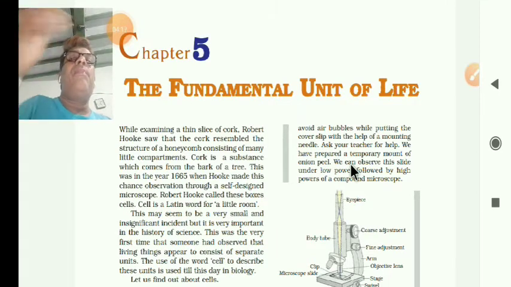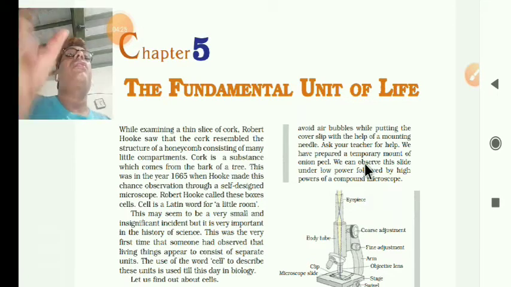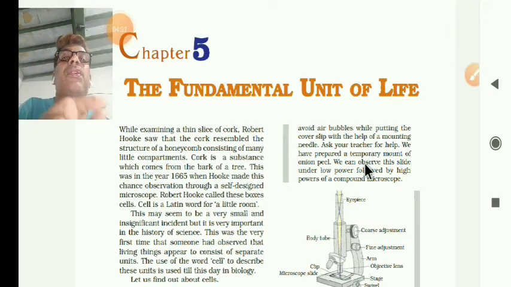Then later Robert Brown studied the cell in 1833. A small dot appears in the cell. That is called the nucleus.